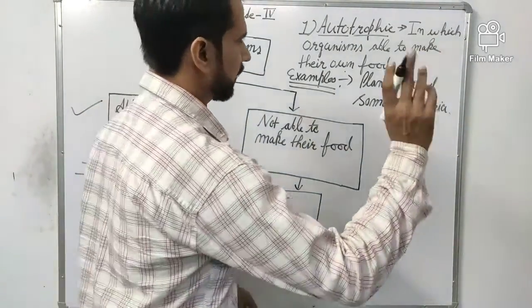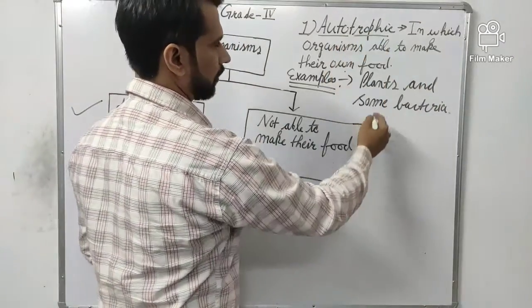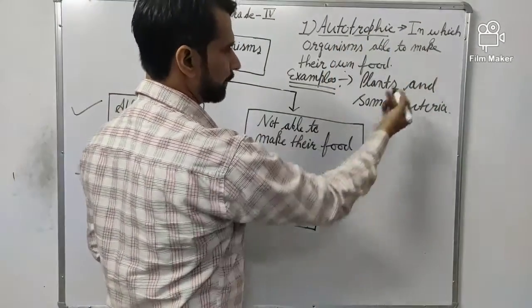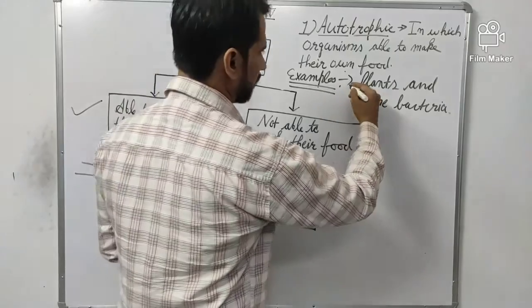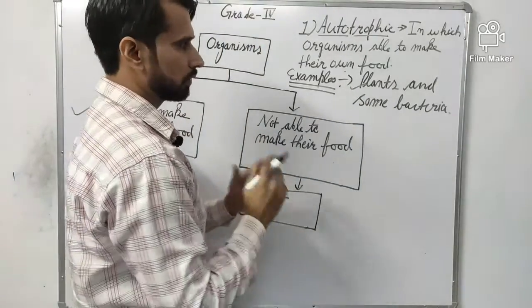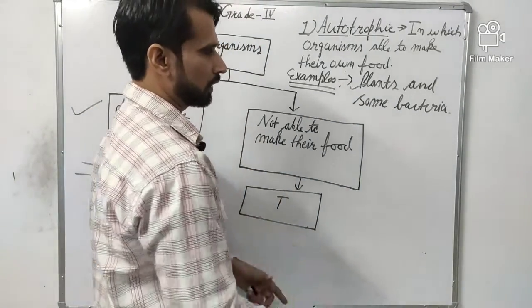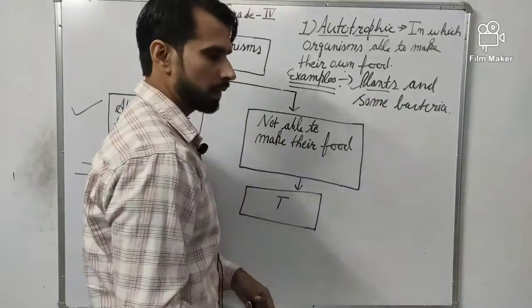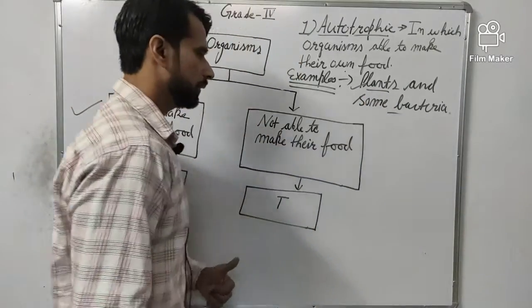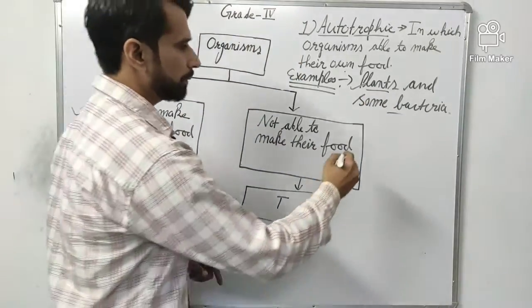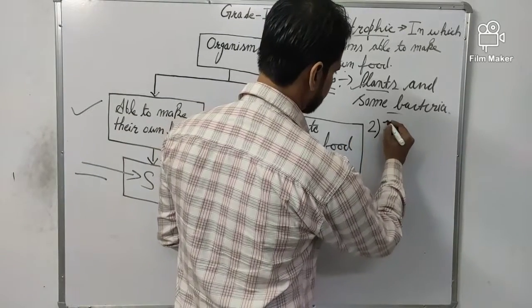So just remember one thing, what are the autotrophs? Means which are able to make their own food. The only examples on our earth which are able to make food are plants, all plants, and some bacteria.